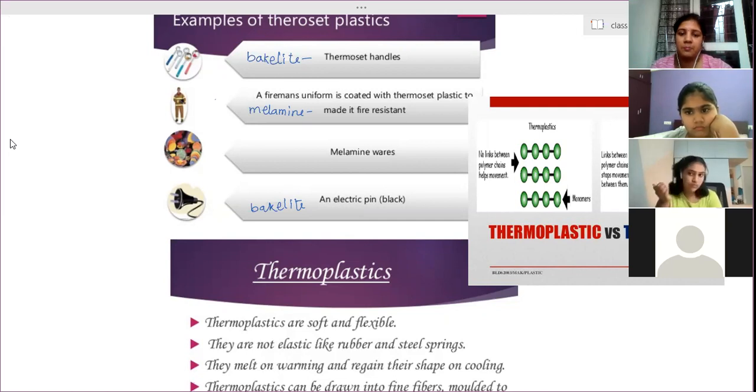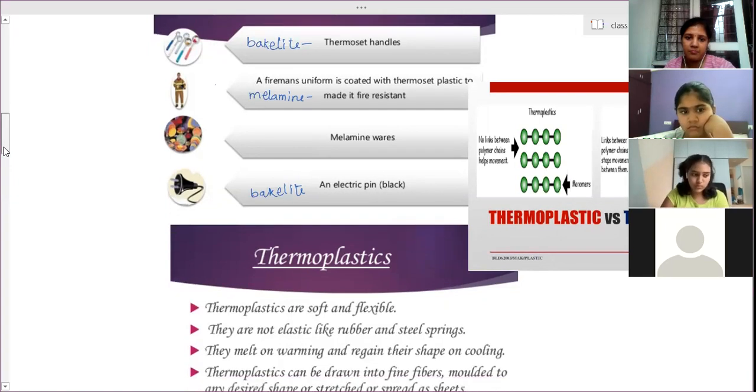Ma'am, it says electric pin black, so the white pins are not bakelite? White pins are also bakelite. Nowadays we are getting white and also different colors, also red color that can be painted, but all of those are made up of bakelite.